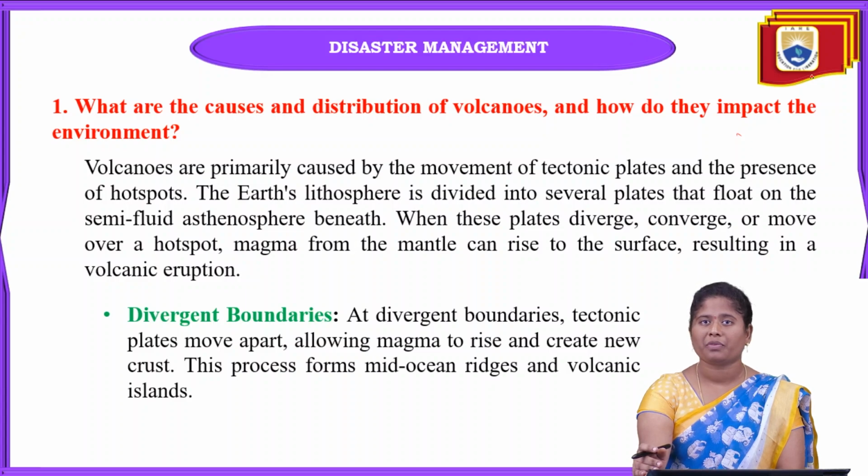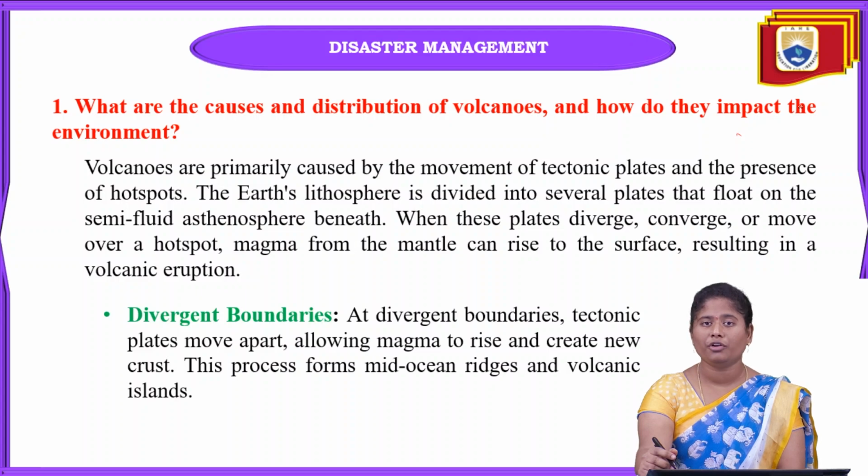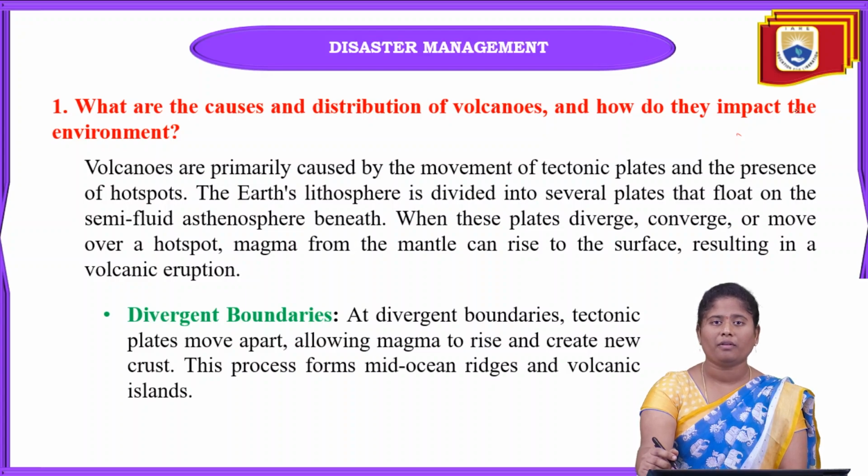and that causes airborne diseases to nearby living people. And here, why these volcanoes occur, where we can see them, and what the main causes are, we can get to know from this question. Firstly, volcanoes can be caused by the movement of tectonic plates. When there is a displacement of the tectonic plates and the presence of hot spots, there we can see volcanic eruptions.